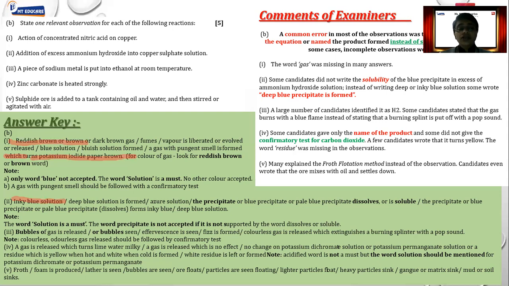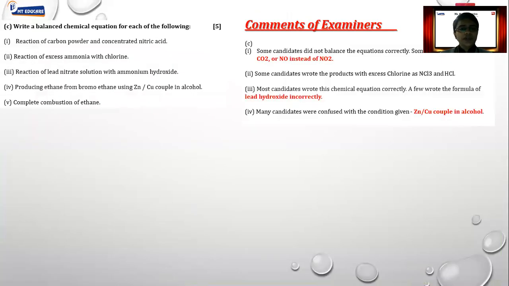So make sure, as far as observation is concerned, first of all, we need to learn the entire practical chemistry properly, all the tables correctly, and learn all the tests correctly. Apart from that, whenever you see any particular observation being asked, first find out which gas is evolved. If gas is not given, then there is only one possibility, that is we have to write the color of a precipitate. That is the only way out. For that, you need to remember analytical chemistry correctly. Fine. Okay.